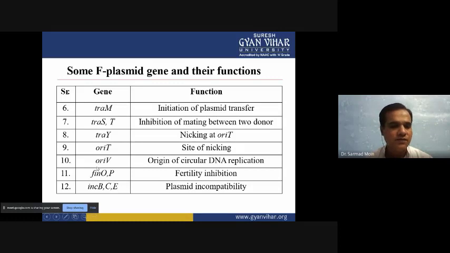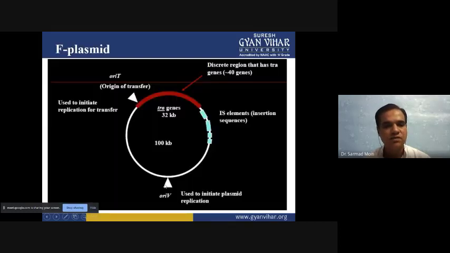Then FIN-O and P are also there. FIN-O and P help in fertility inhibition, and sometimes the fertility of the donor and recipient can be inhibited by the FIN-O and P type of genes. Then the INC, B, C, E type 3, these three genes are there, and they control the plasmid incompatibility checking. Okay, so these are all the genes present in the discrete region of the TRA of the F type of plasmid.